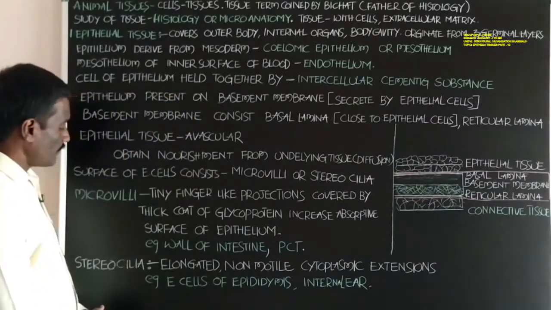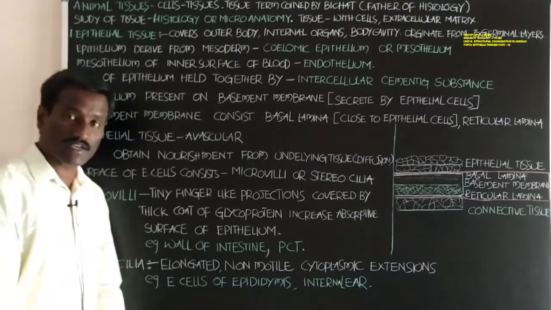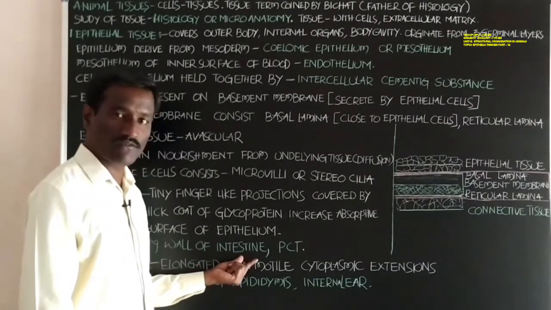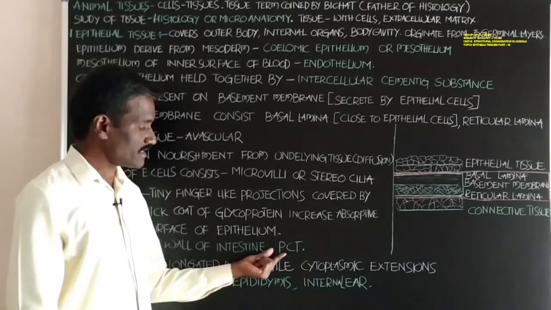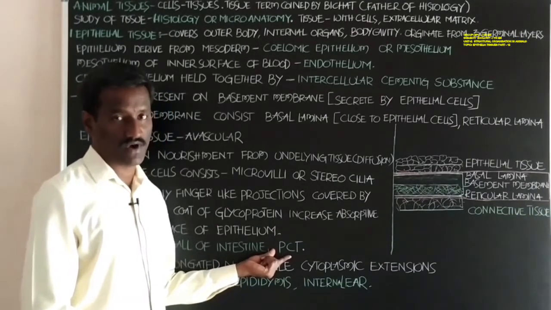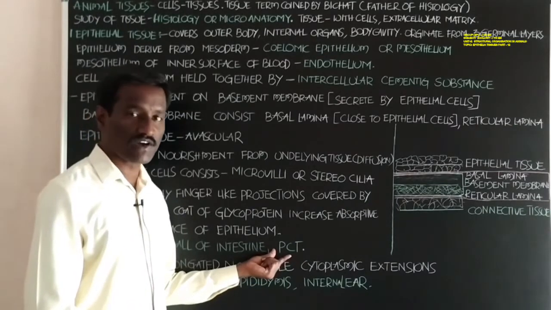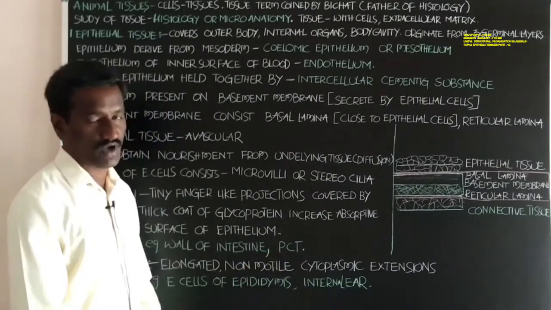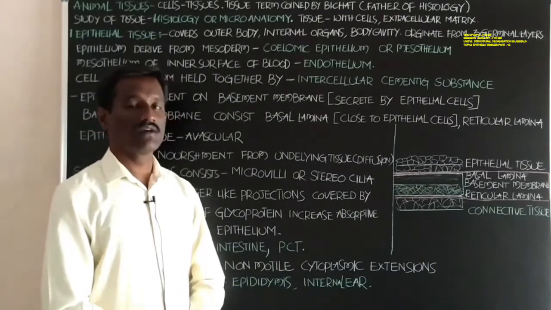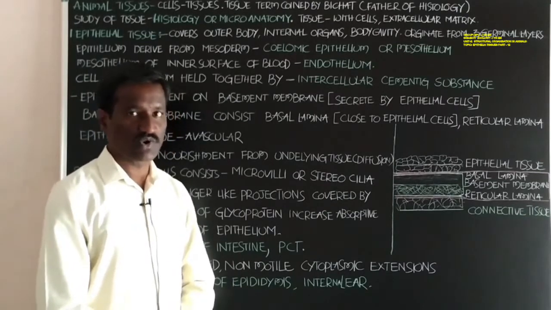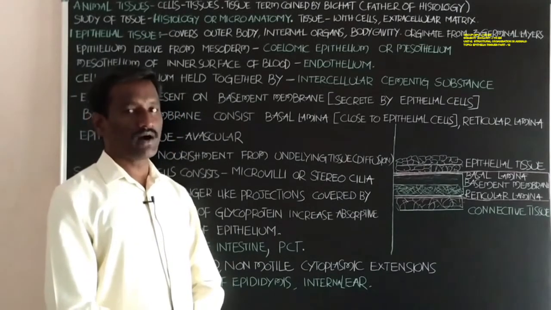Next, where are these microvilli present? In the wall of the intestine, and in the proximal convoluted tubule of the nephron. The nephron is the structural and functional unit of the kidney.